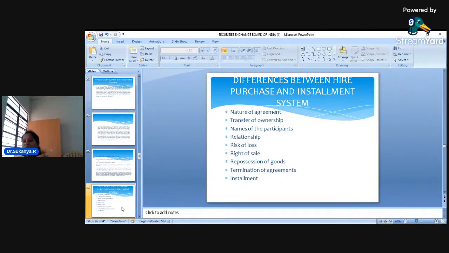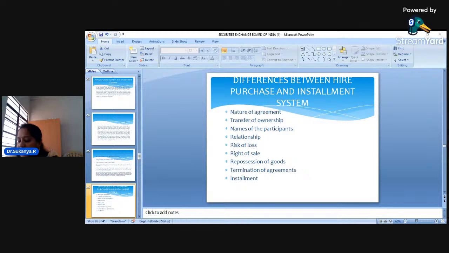And dear students, now one very important concept in this hire purchase and installment system is, what is the difference between hire purchase and installment system? One of the very expected questions in your examination.